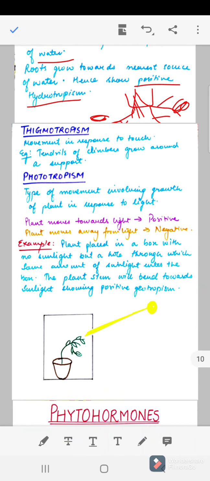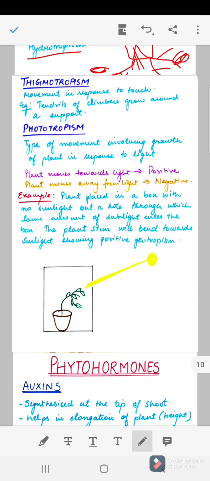Next we have thigmotropism. It is the movement in response to touch.